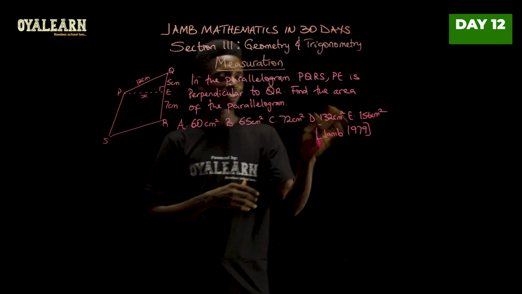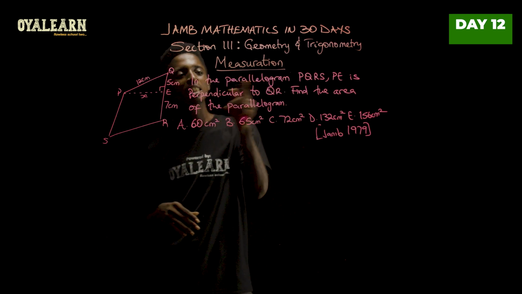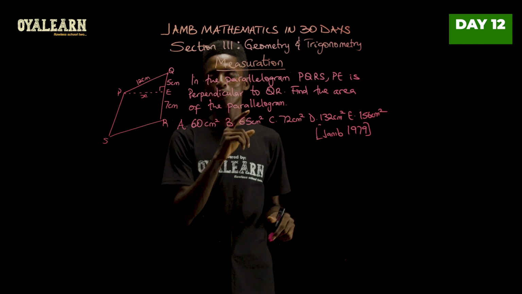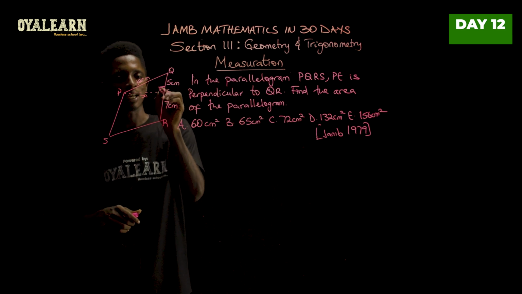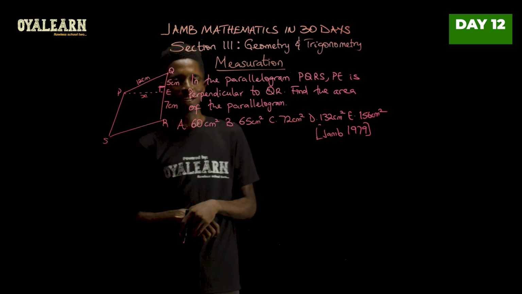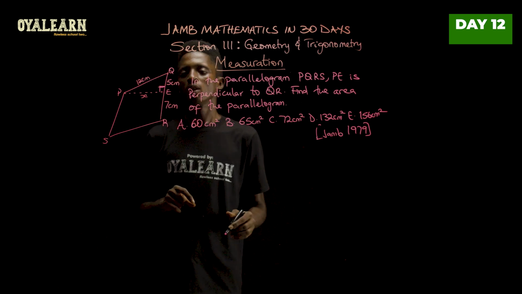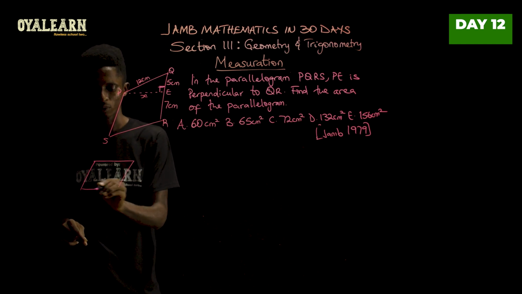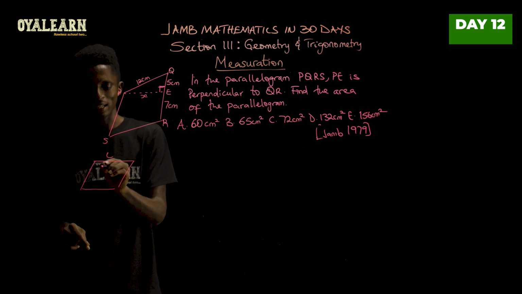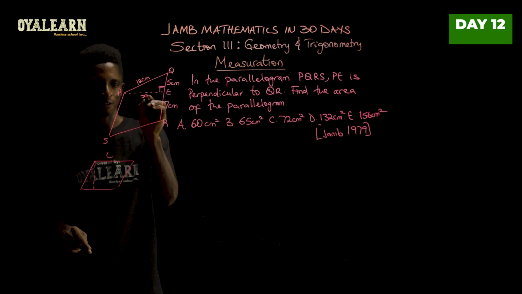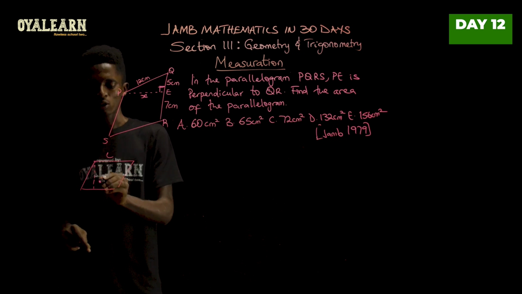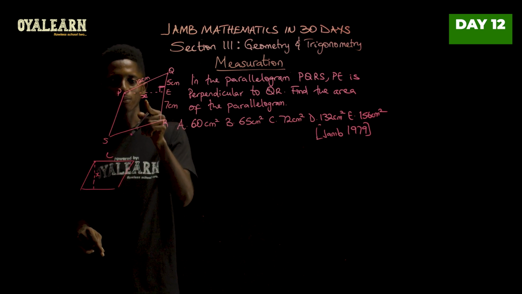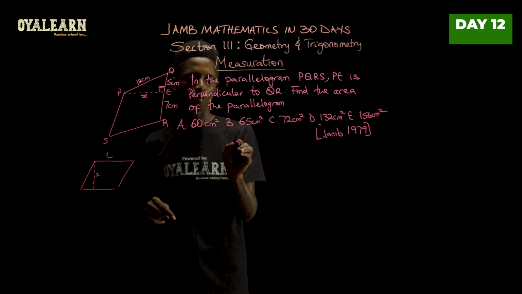In this question from Jamb 1979, we see that in this parallelogram PQRS, PE is perpendicular to QR. That is why you see we are having this here, which shows that this is a 90-degree angle at that point, a right angle. So in order to solve this, we know that when you have a parallelogram like so, the area is actually this length here multiplied by the vertical height, which I've represented with the letter x at this point. So we're having something like this, where this length now is this 5 and 7, but this x we do not know what it is. So let's go on to find the value of x.